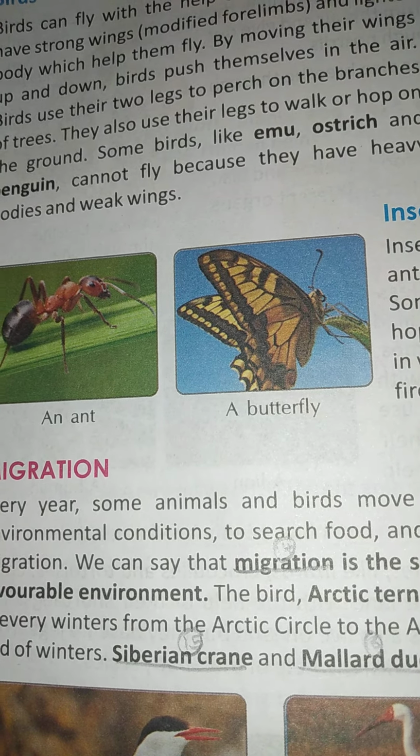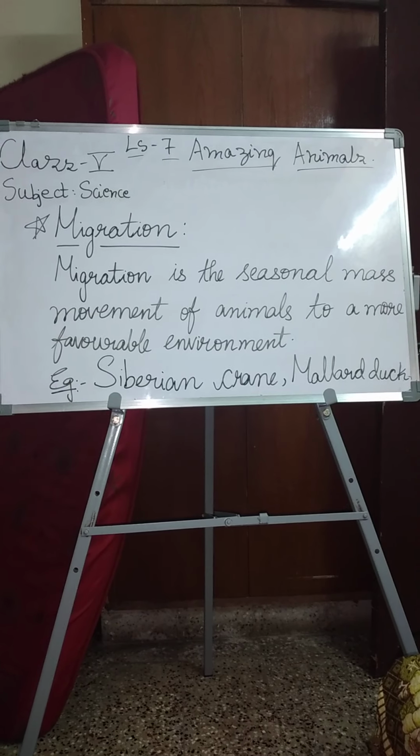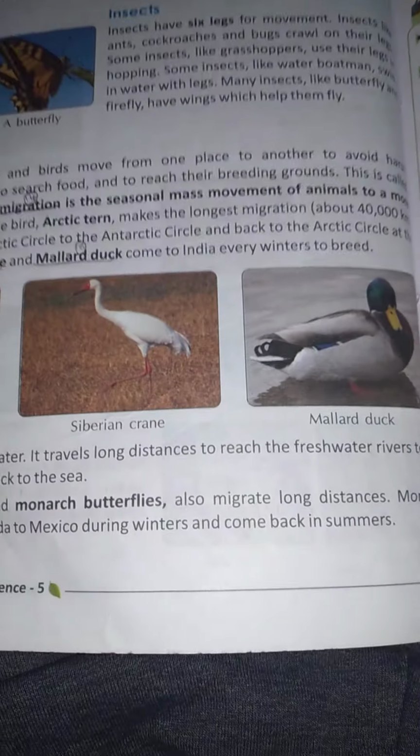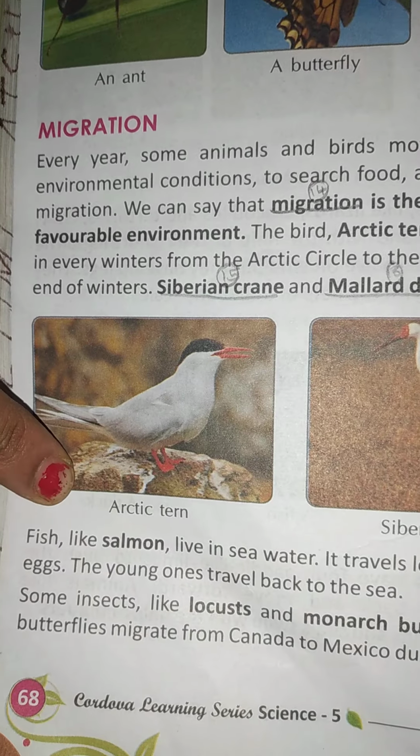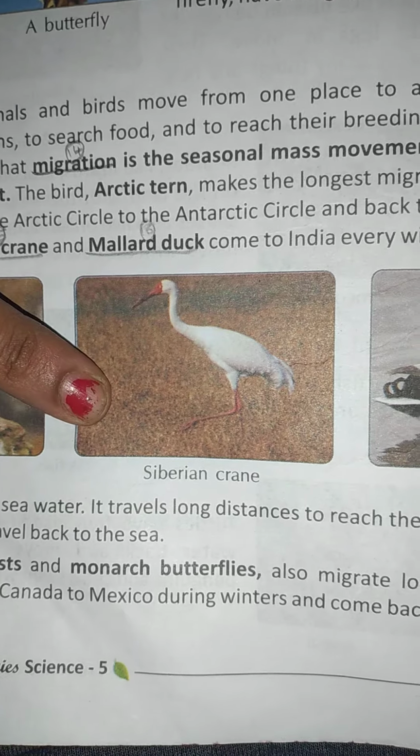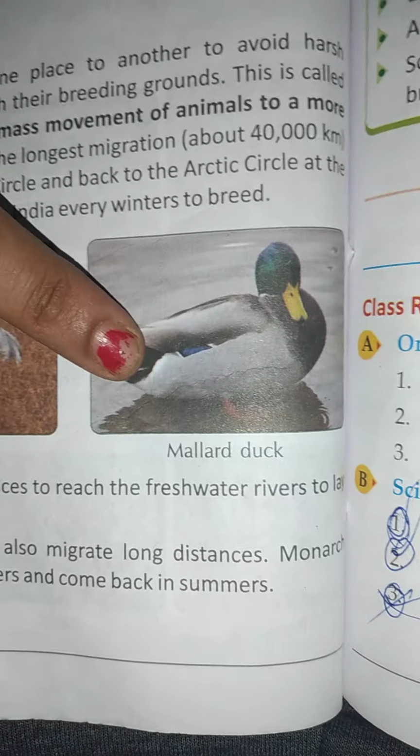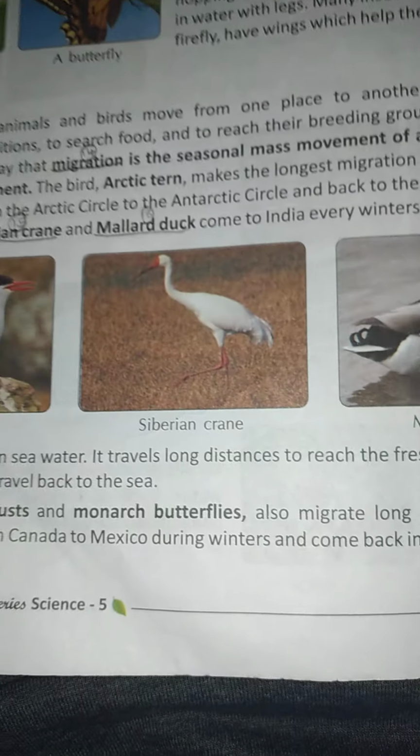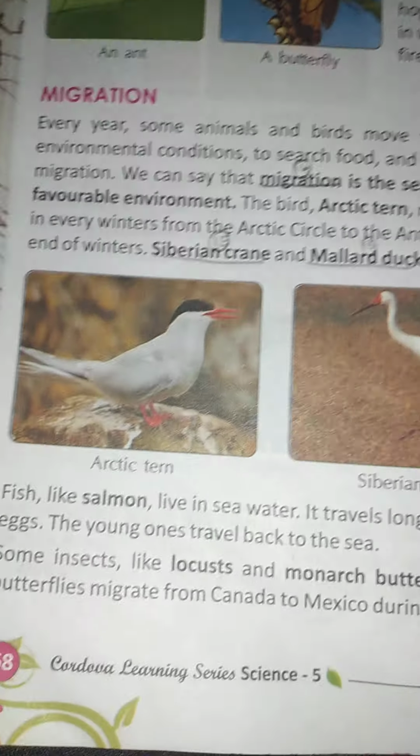Okay. The examples for the migration of some of the animals which are given in the textbook are birds like Siberian crane and mallard duck. Just have a look at the textbook, children. See this. This is Arctic tern. Then Siberian crane, then mallard duck. Now I will talk about how these animals migrate, children.